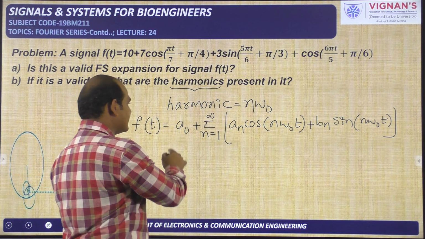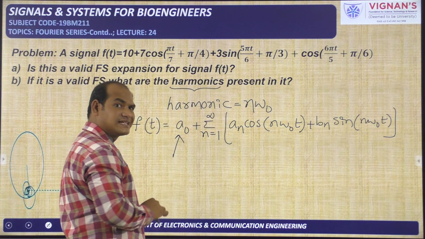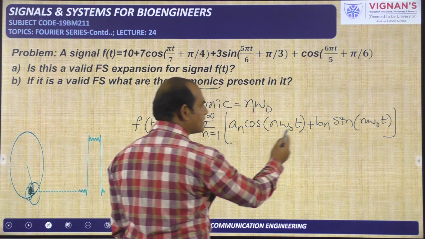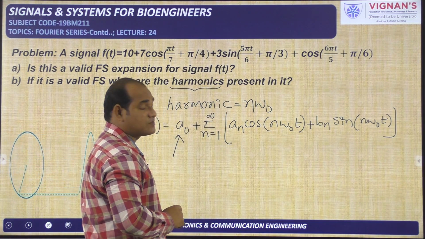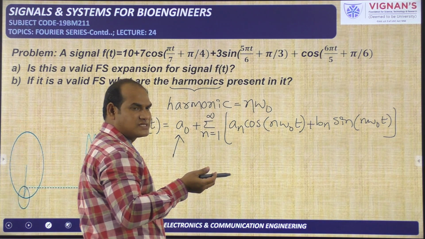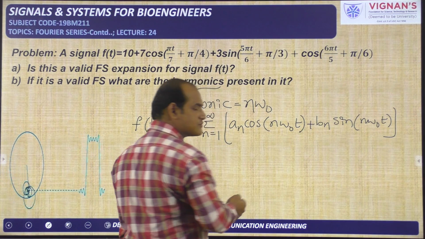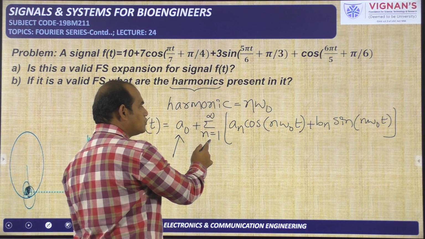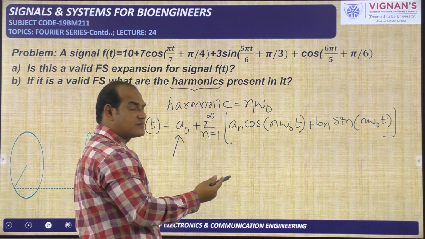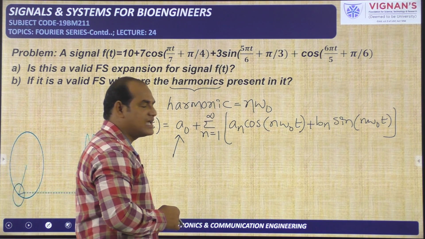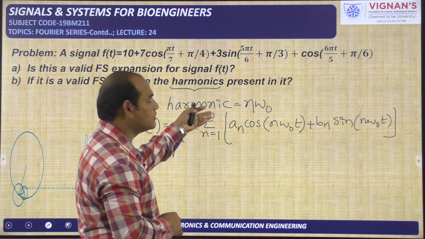That means the DC term is available, which is represented by a naught. The remaining terms are related to the frequency terms, that means integer multiples of the frequencies are there. If you take n equal to 1, you will get the fundamental frequency, omega naught. Taking n equal to 2 gives 2 times omega naught, n equal to 3 gives 3 times omega naught, like that n changes from 1 to infinity.